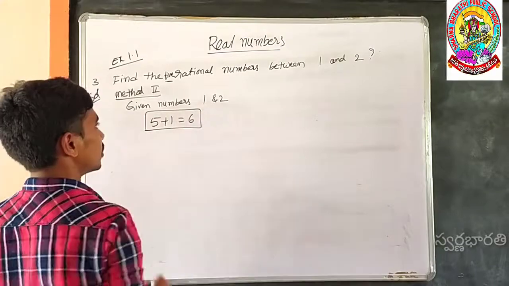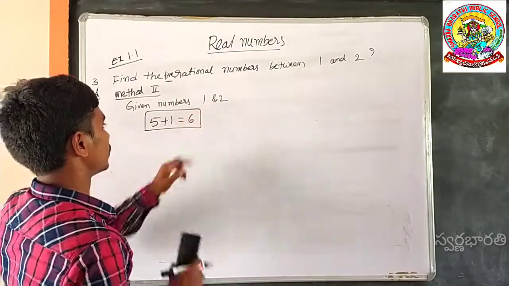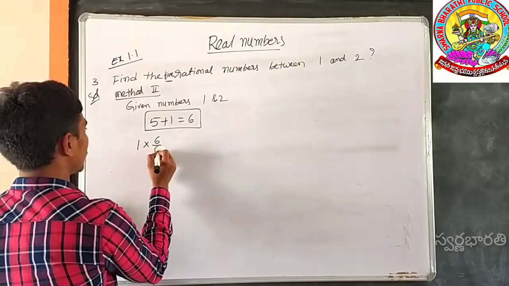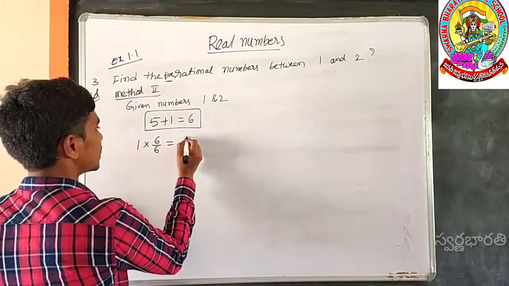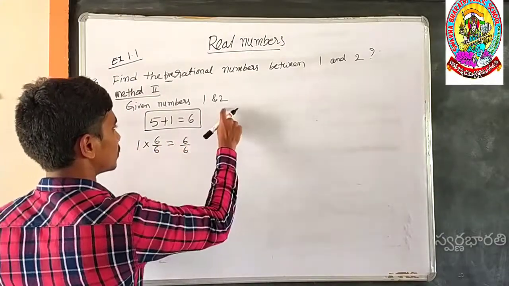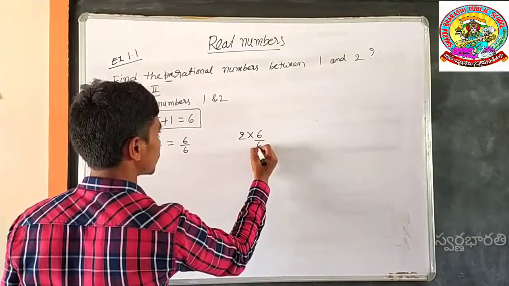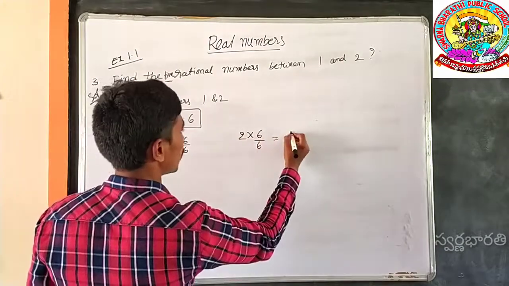You have to multiply 1 with numerator 6 and denominator 6. It would be 6 by 6. Now next, 2 must be multiplied with numerator 6 and denominator 6. It must be equal to 12 by 6.